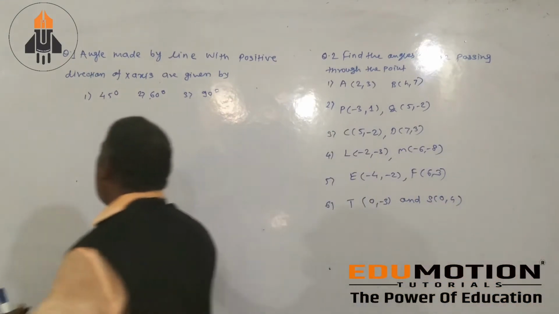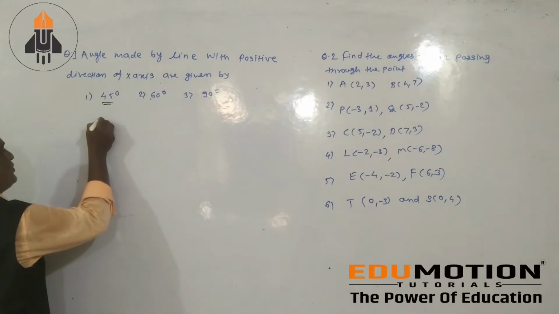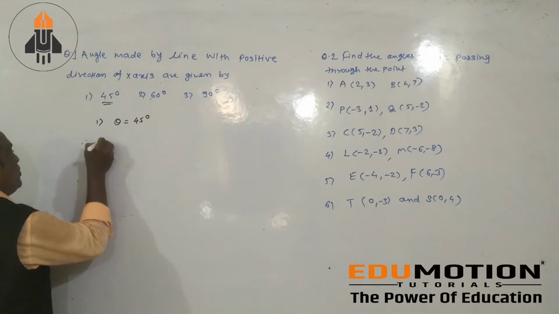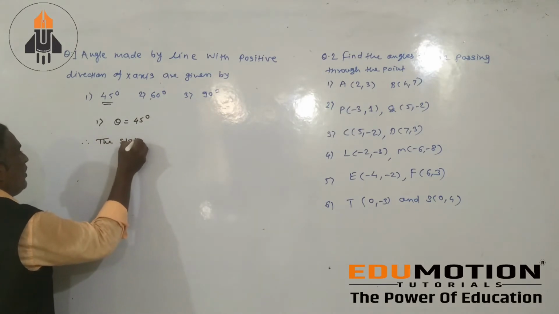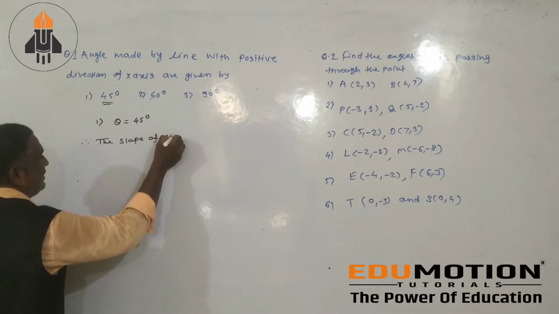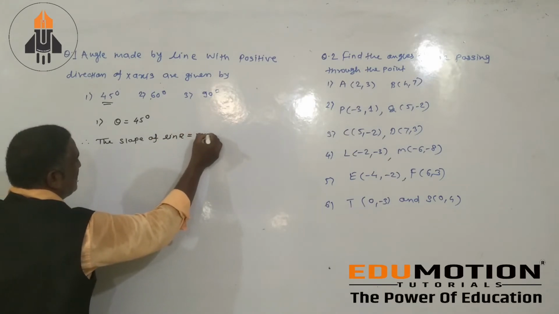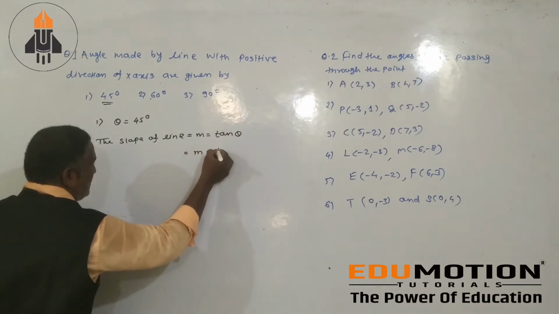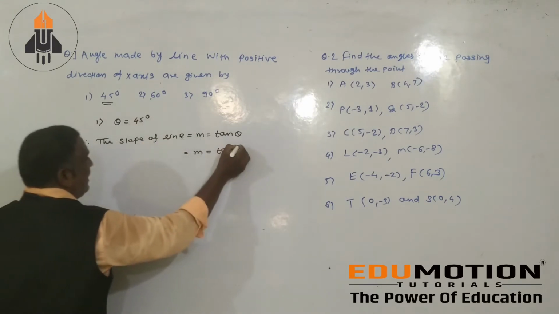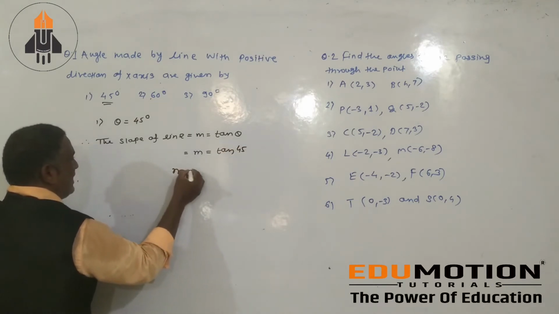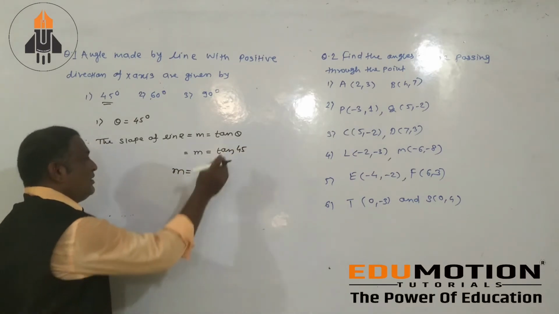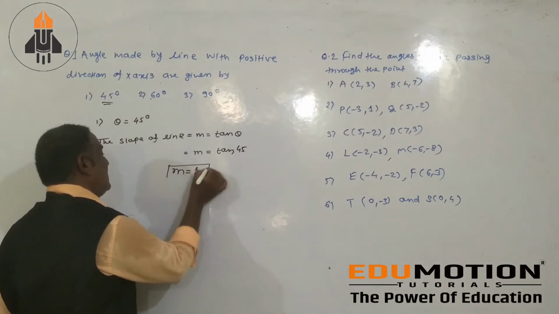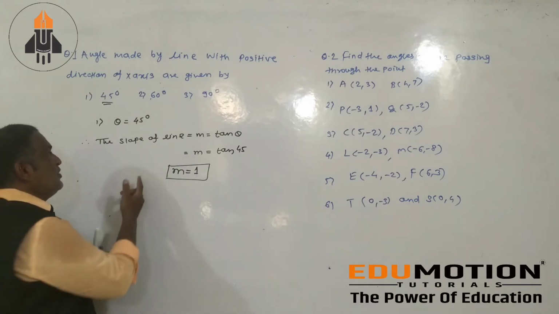First question, if theta equals 45 degree, therefore the slope of line m equals tan theta, that is tan 45 degree. In trigonometry, मैंने आपको यहाँ पे टेबल ड्रॉ करके दिया था. Tan 45 is 1, means slope of that line m equals 1. This is your first question.